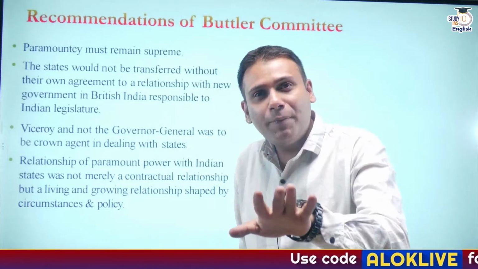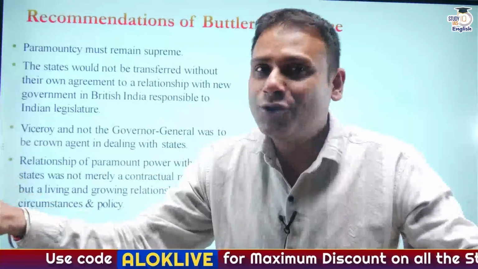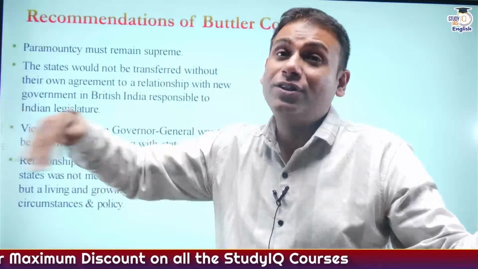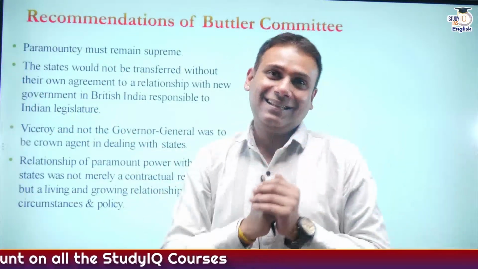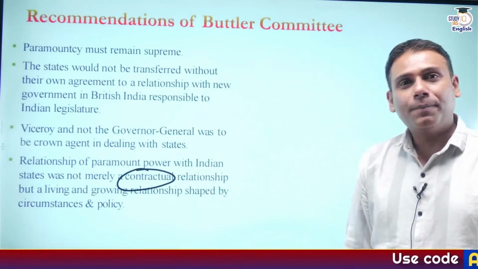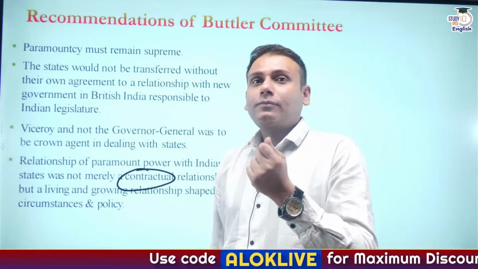And the relationship between the princely states and the British government is not a contractual relationship. It's a growing and living relationship which depends upon certain policies. I'll give you a small example.